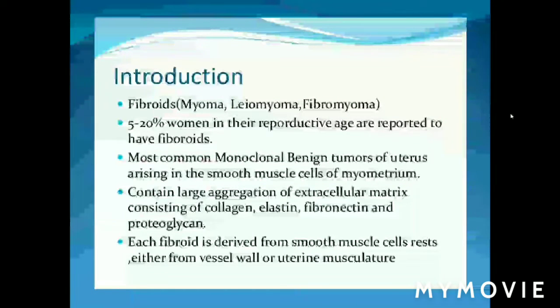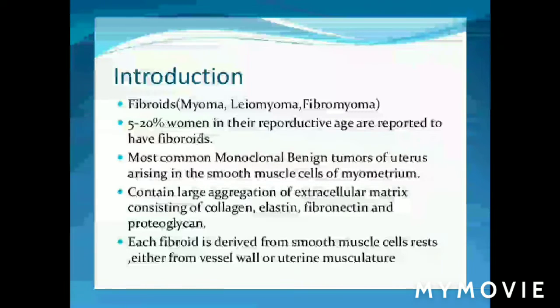What is uterine fibromyoma? Introduction, we will see first. These are the benign tumors of the uterine wall. These are the fibroids. Fibroids, also called myoma, leiomyoma. Nowadays it is called fibromyoma. So what is the definition? It is the benign growth arising from the smooth muscle layer of the uterus containing fibrous tissue as admixture.